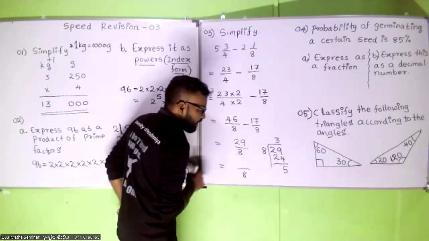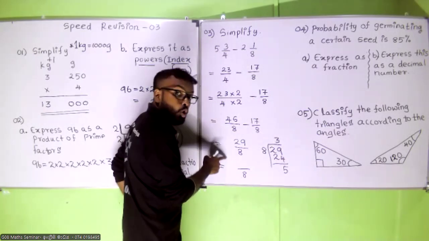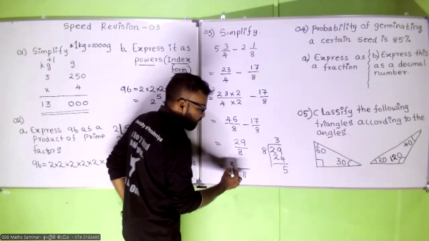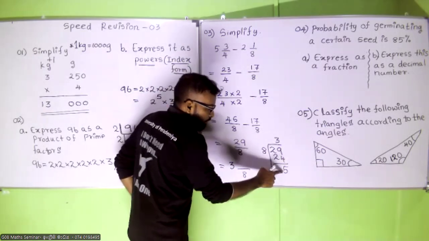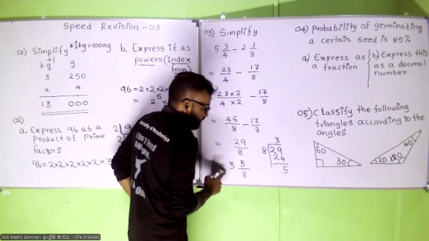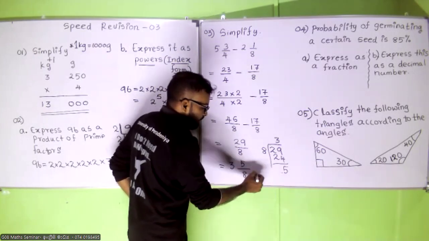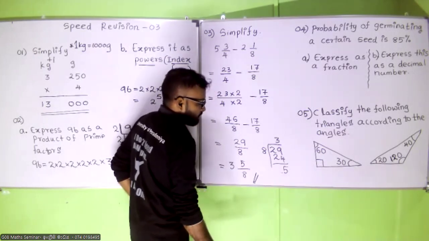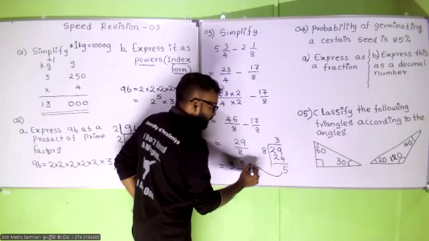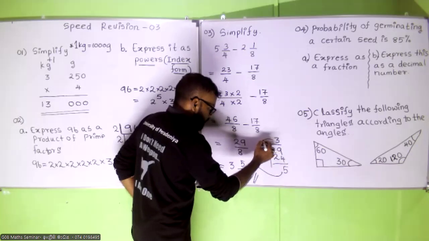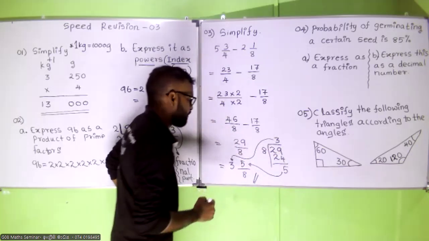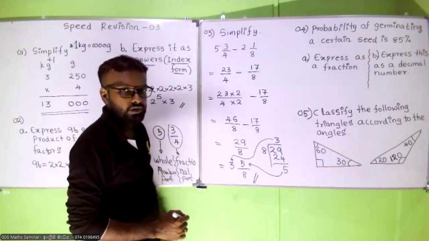The quotient is 3, which is the whole number part, and the remainder comes to the numerator, which is 5. So 3 and 5 upon 8. This is how we convert.